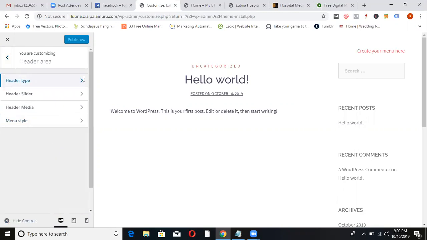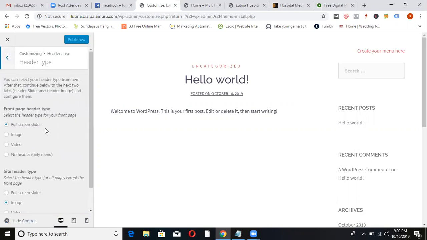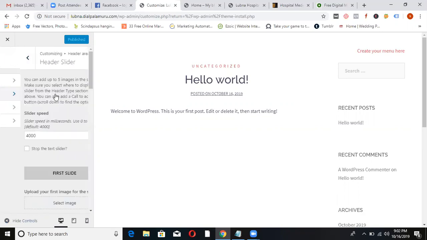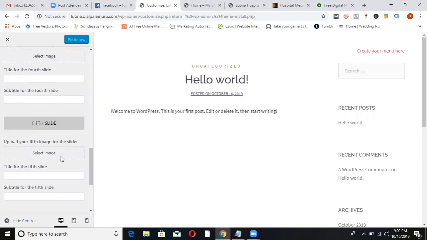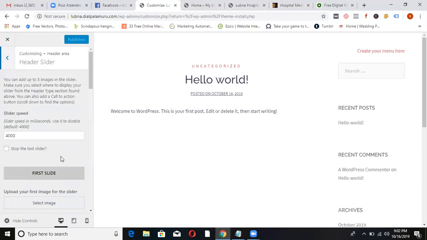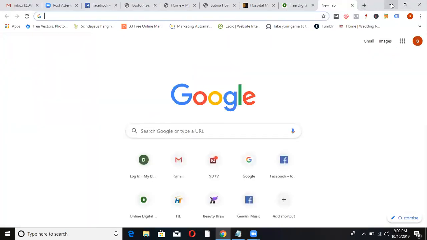What is the header type? You can choose a full screen slider, image, or video. This theme has a slider, so let it be like that. The slider is asking to add some images so that the theme will slide. Now I need some images to add, so I want to download them from Google.